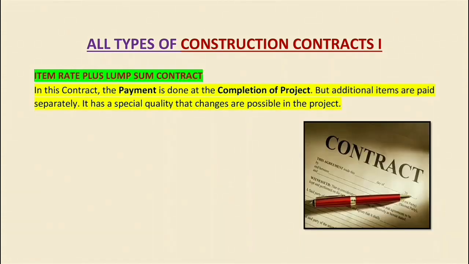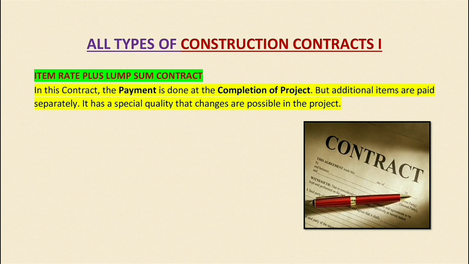The third type is known as item rate plus lump sum contract. This is a combination of item rate contract and lump sum contract. In this contract, the payment is done at the completion of the project, which makes it a lump sum contract, but additional items are paid separately. So it has a special quality that changes are possible in the project. We pay for additional items separately after making a lump sum contract. So this is basically a lump sum contract plus item rate contract.